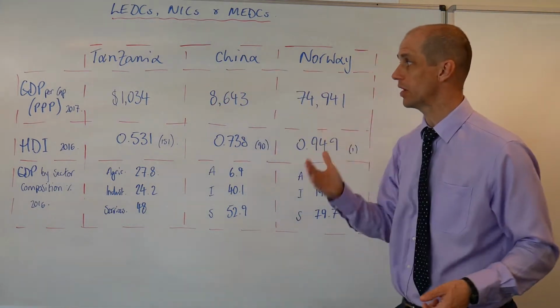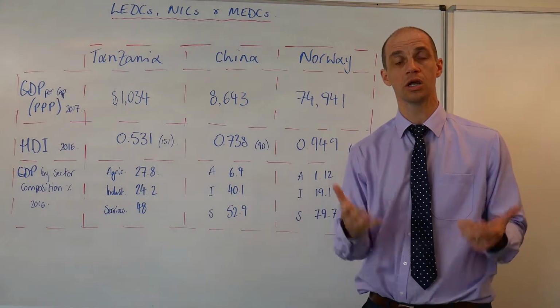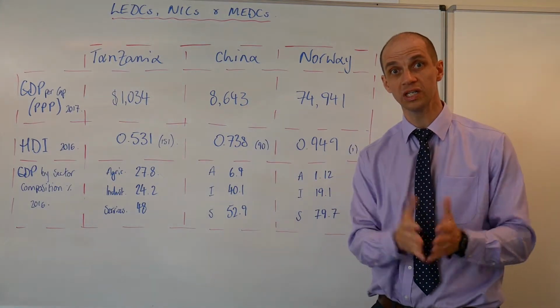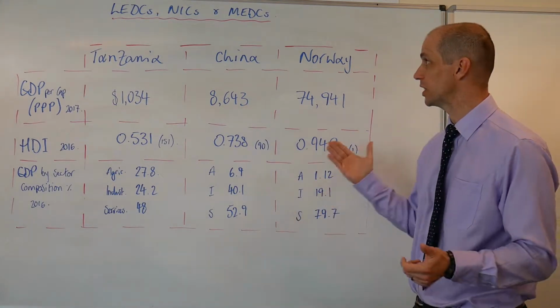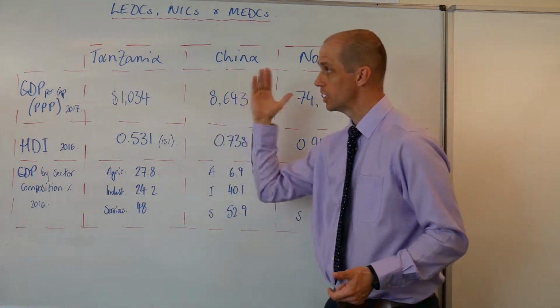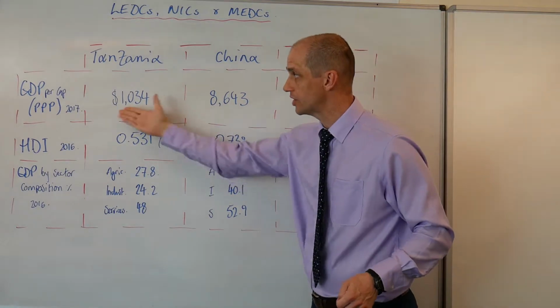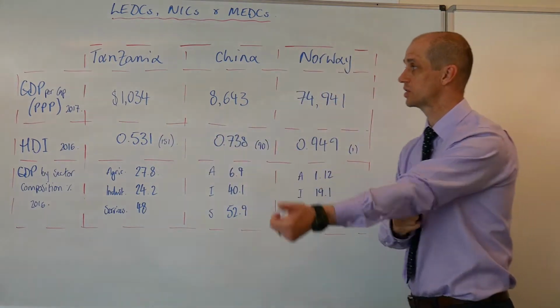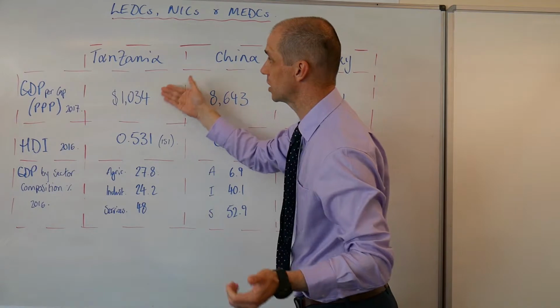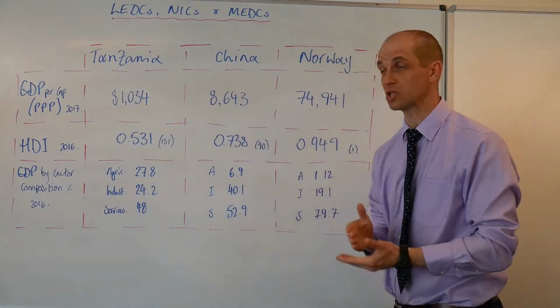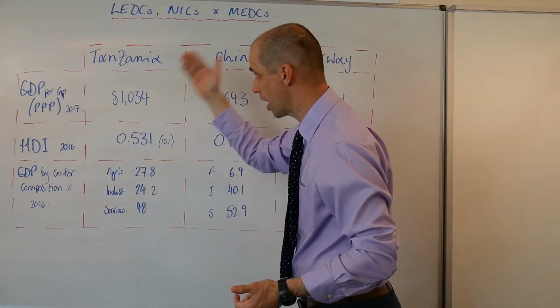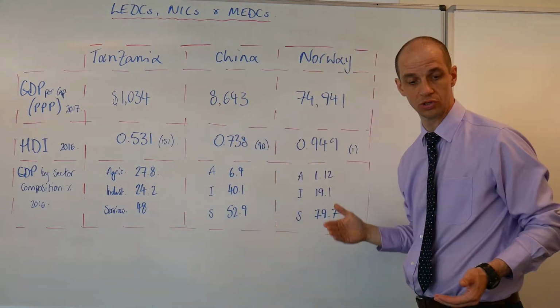So what I've done here is just present this information graphically so that you can really see the differences between these different types of economies. So let's just start with GDP per capita here. These are 2017 figures from the IMF. We can see that we've got Tanzania at $1,034. This is per annum figures, of course.